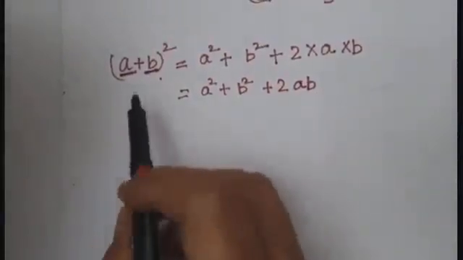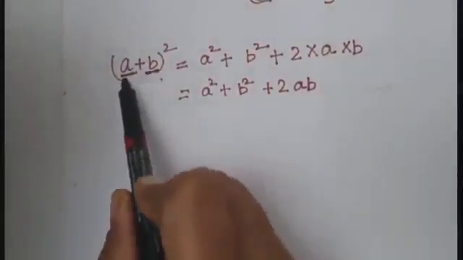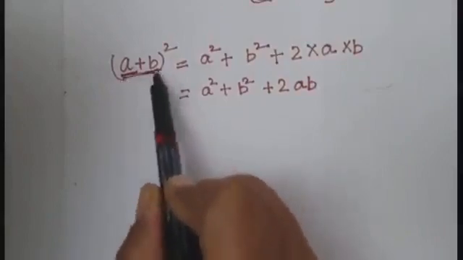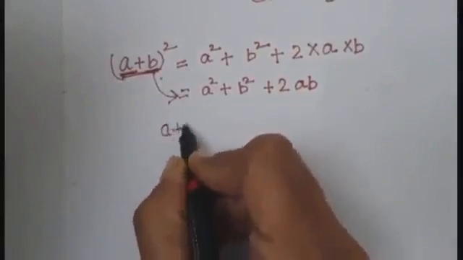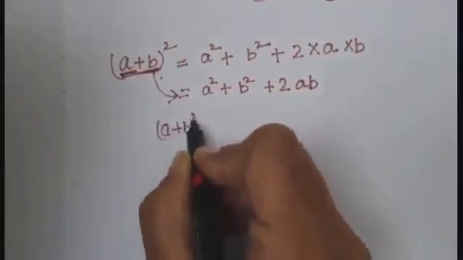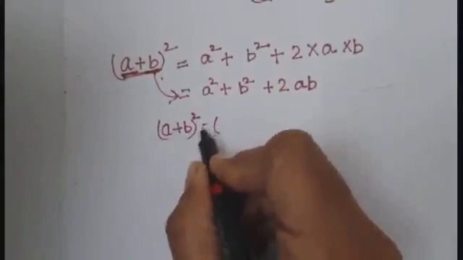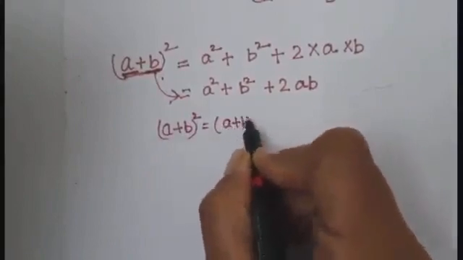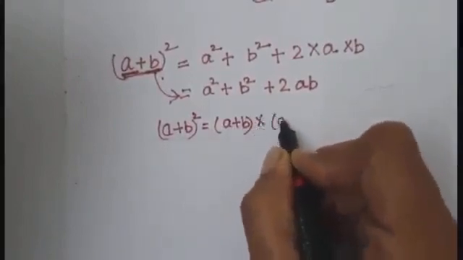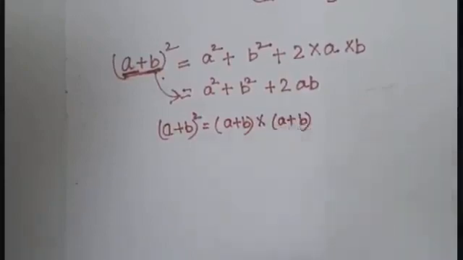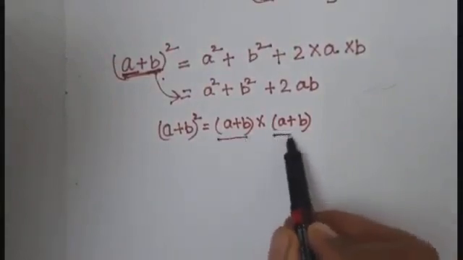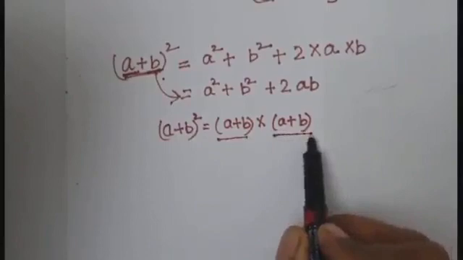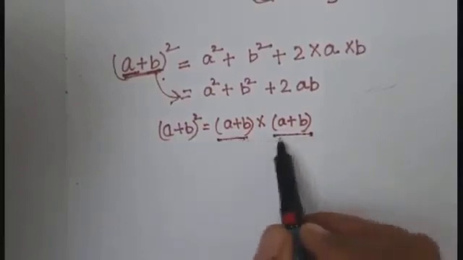Now we will discuss also how this expansion becomes this. Let us write a plus b whole square like this: a plus b multiply a plus b. Fine. Already we have discussed how can we multiply the two expansions, the two brackets.